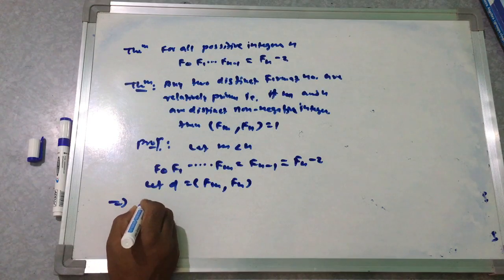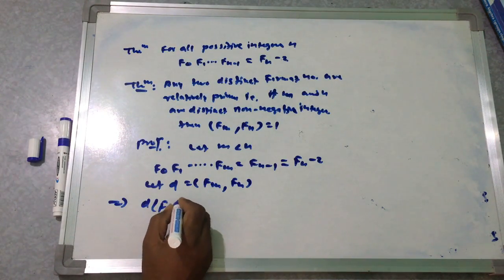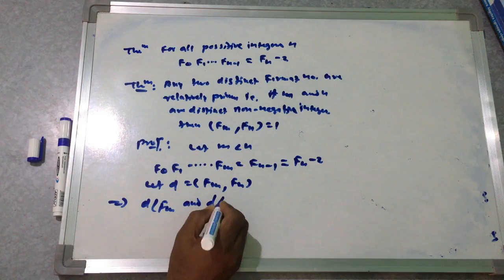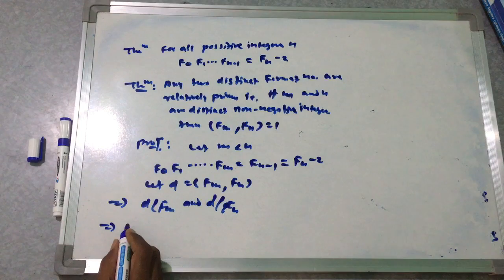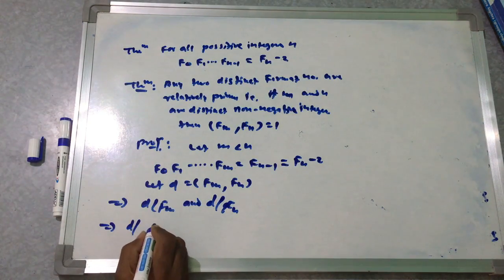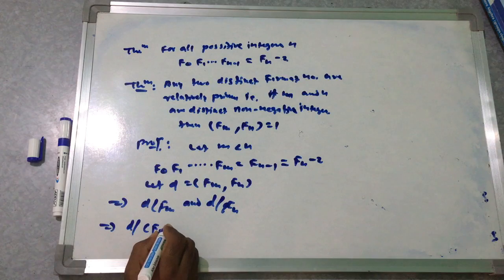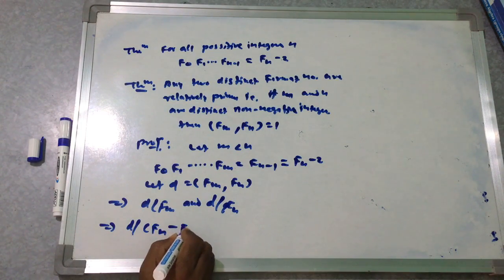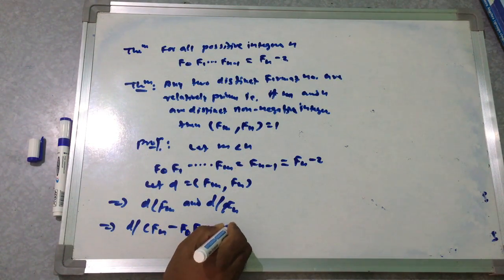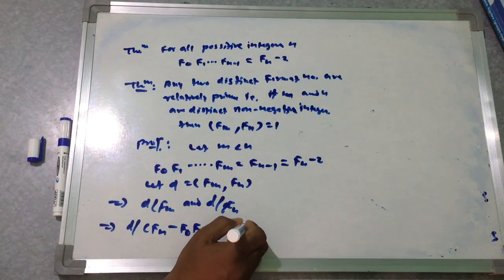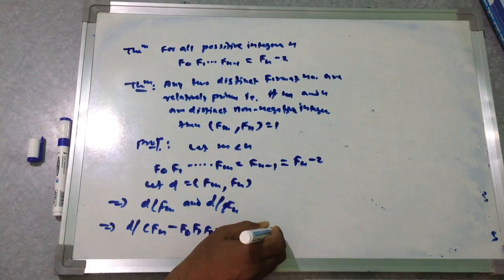So that can be projected as the distance of Fn and Fm, which is the distance of Fn minus F0, F1, F2, up to Fn minus 1.